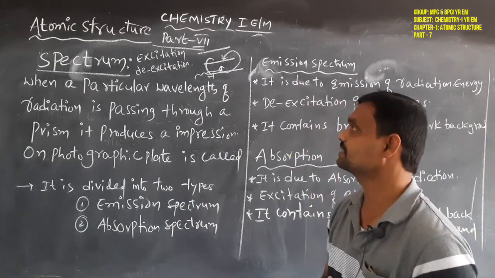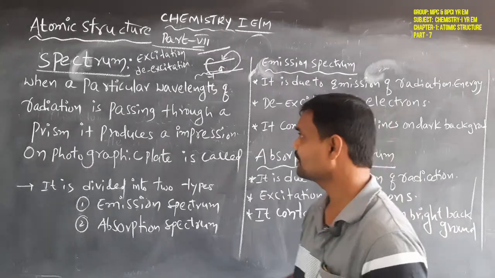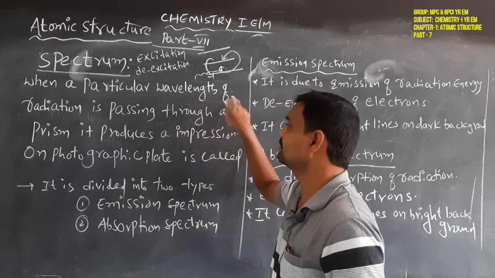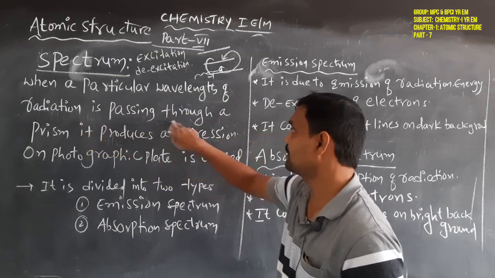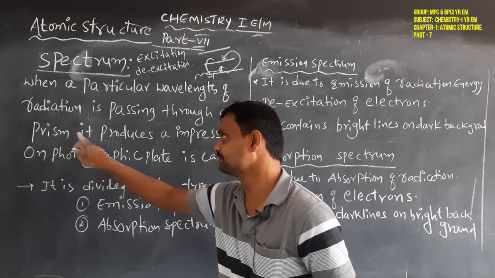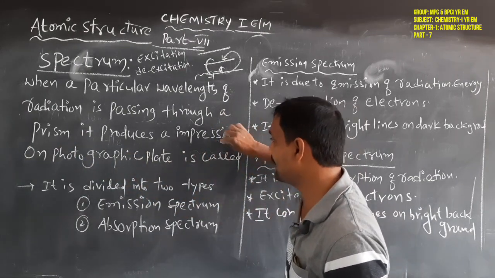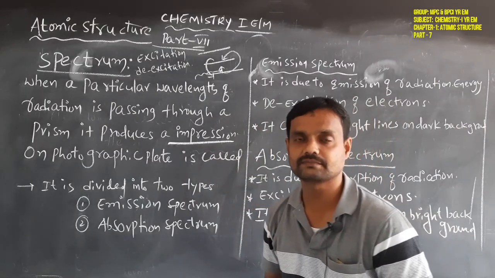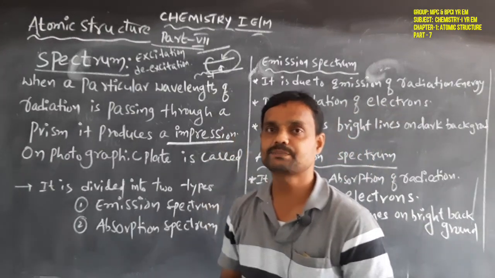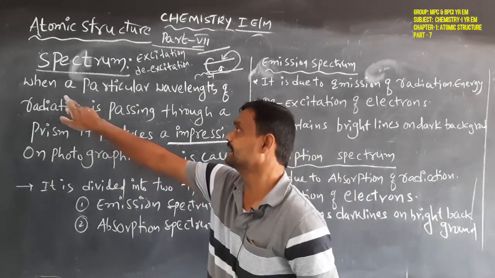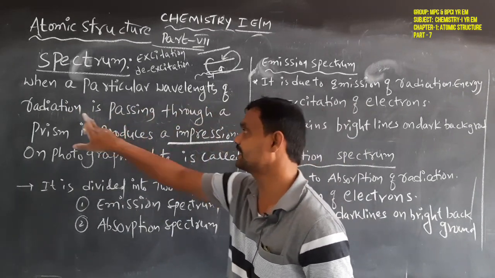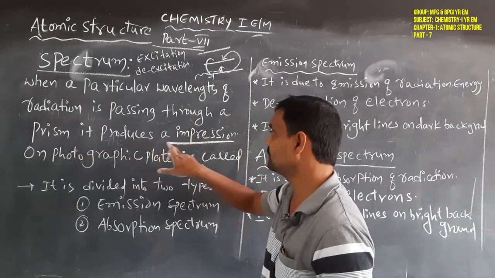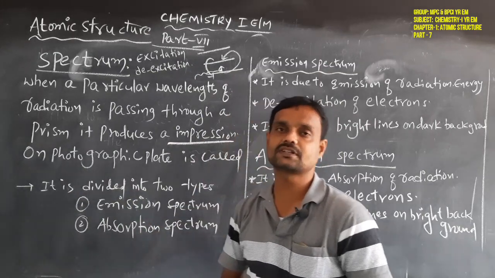Now we discuss the spectrum. What is meant by spectrum? Simply, when a particular wavelength of radiation passes through a prism, it produces an impression on a photographic plate.